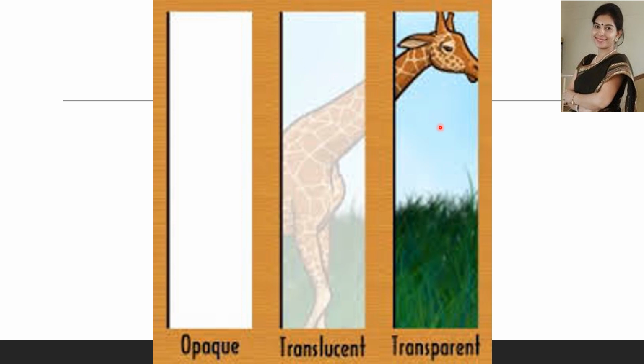And the third is transparency. It is the property of material that allows light to pass through them and allows objects behind them to be seen clearly. Here we can see each and every detail of the object, so we can say that this object is transparent in nature.